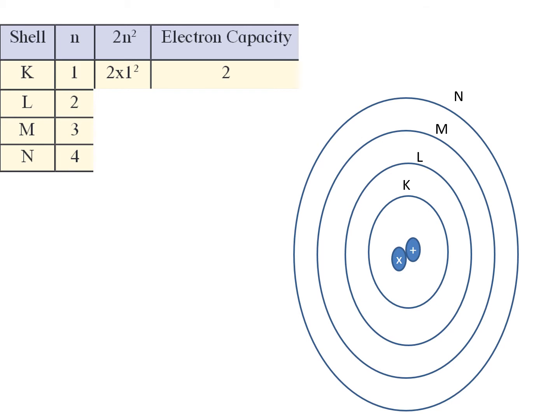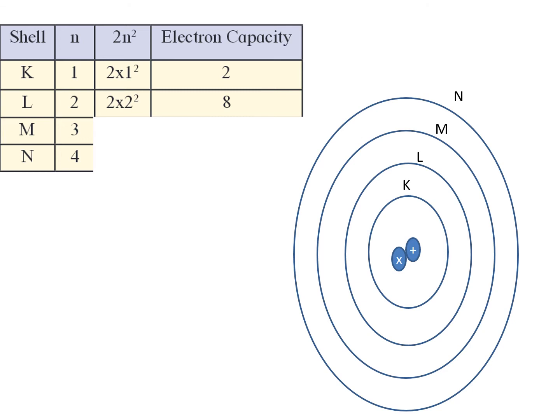Then L is the second shell. So what will be the electron capacity of the second shell? It is going to be 2 into 2 square. We know 2 square is 4, so 4 2s are 8. So how many electrons can the L shell accommodate? 8 electrons. It can be anything from 1 to 8, but not more than 8.